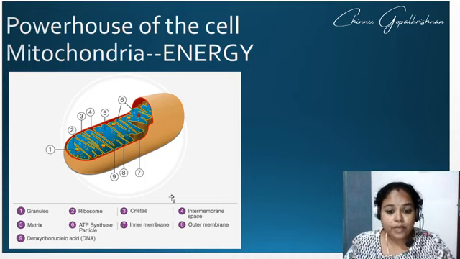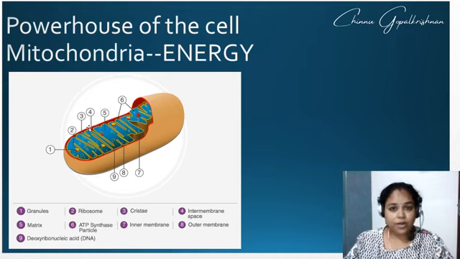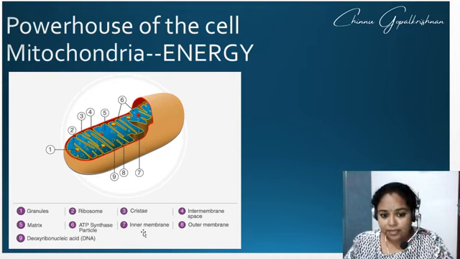Fourth, you have the intermembrane space. Mitochondria is made up of two membranes. You can see number 7, the inner membrane, and number 8, the outer membrane.